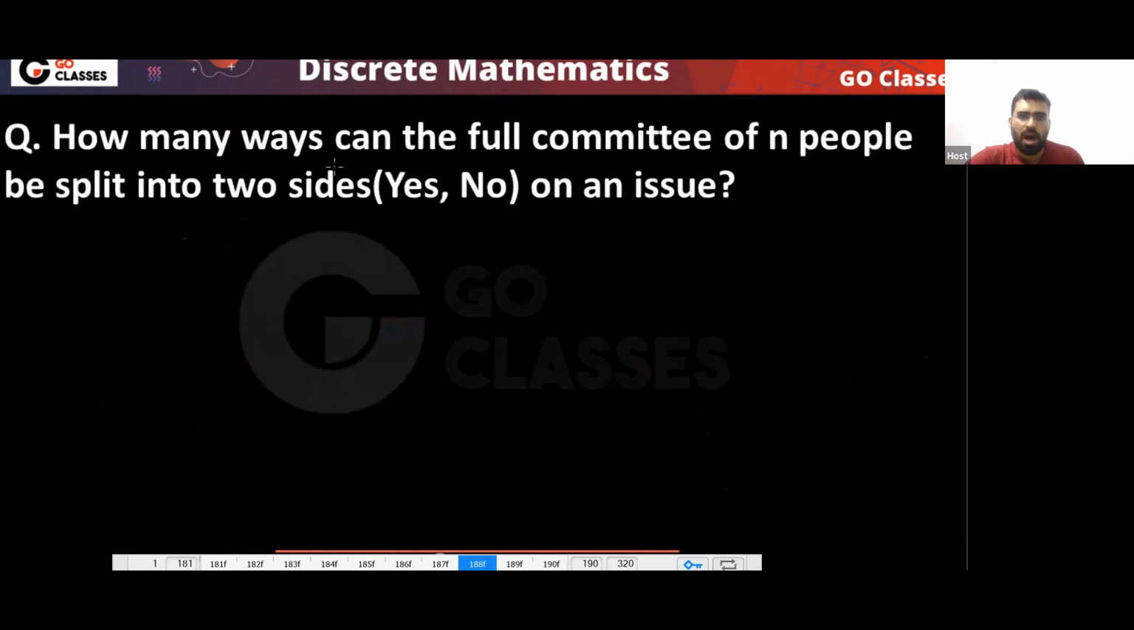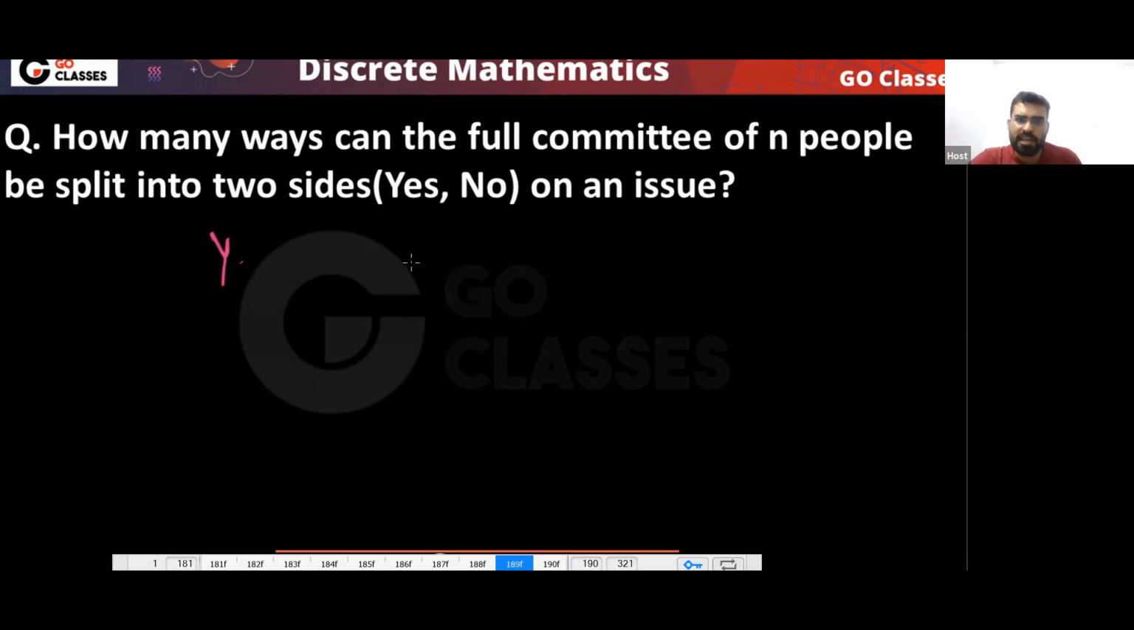See this. There is a committee of n people. How many ways can they split into two sides? Yes or no? So there is some voting happening. Maybe I don't know what voting is happening. There are basically two sides: who is in favor, you say yes; who is not in favor, say no. So tell me, how many ways can you split a committee of n people on two sides, yes, no? Okay, so tell me what's the answer.